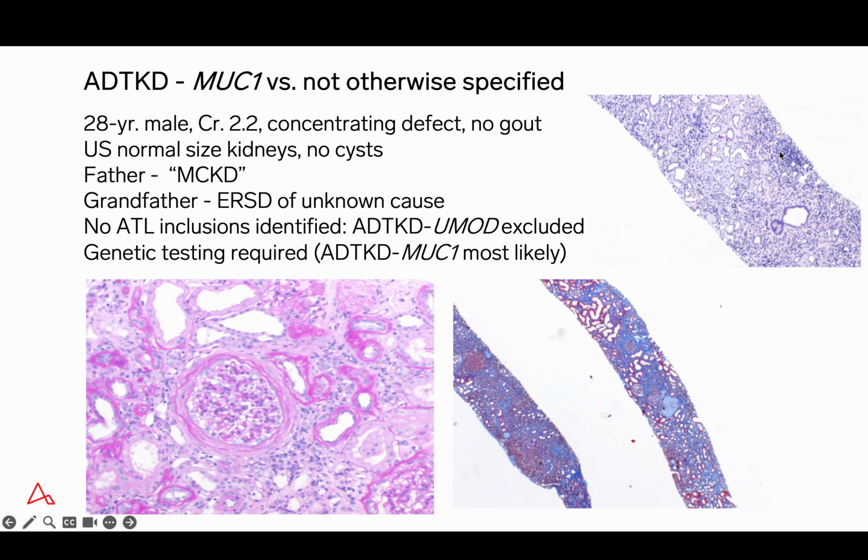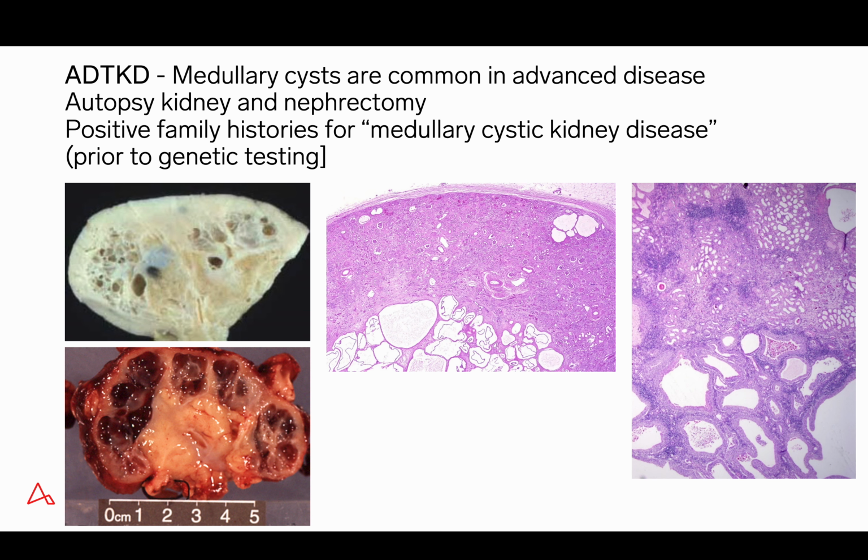The biopsy shows, as we've seen before, periglomerular fibrosis, prominent interstitial inflammation, and diffuse tubulointerstitial scarring, typical of a chronic tubulointerstitial nephritis. These are examples of end-stage disease at autopsy and at nephrectomy.